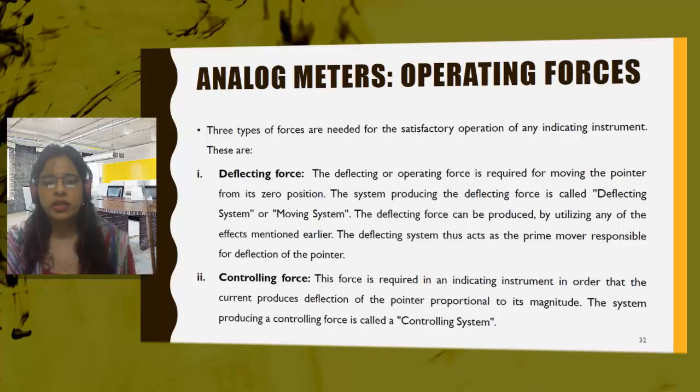The pointer deflects and rests on a certain scale value, and that gives the value of the quantity being measured, right? But what drives the pointer? The pointer was at rest, how is it all of a sudden moving? There will be some force. That force is nothing but the deflecting force, the force which moves the pointer from the initial 0 position to the final value, or simply which deflects the pointer from its 0 value, and that is known as deflecting force.